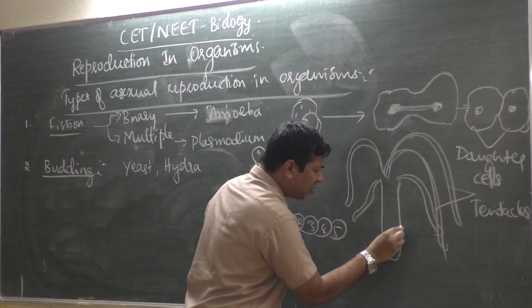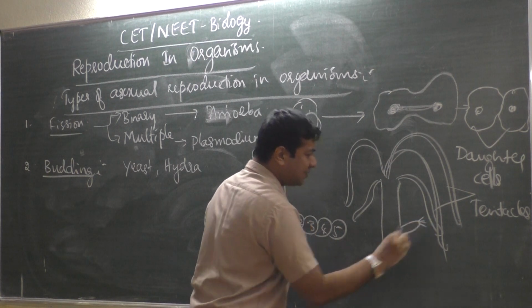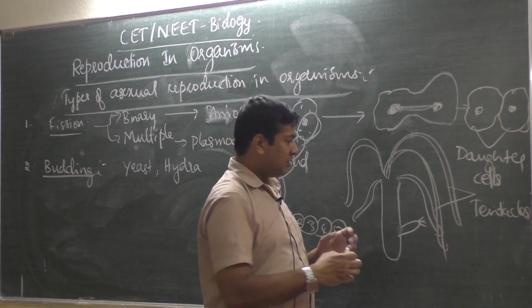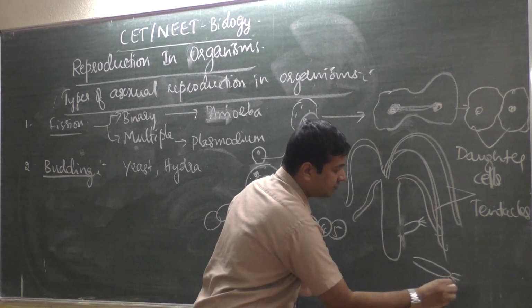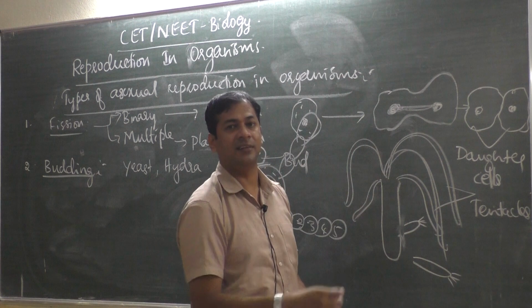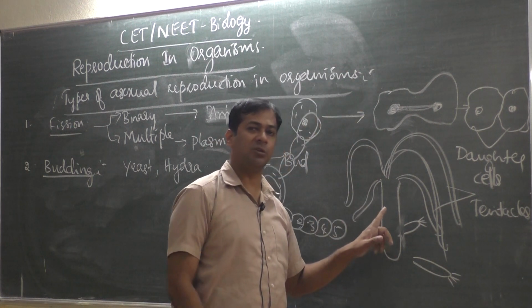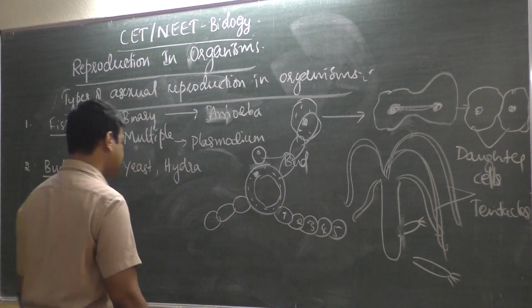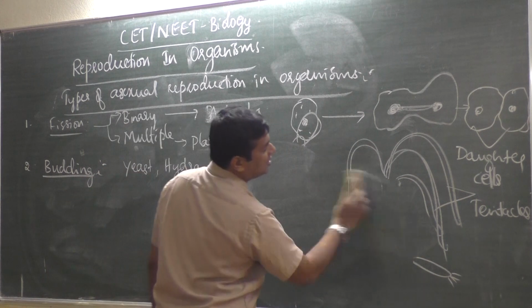A small outgrowth is produced like this, then slowly it produces tentacles, then it will grow, then later it detaches, separates, and it will fall. Then this becomes an entire hydra. Okay, so a bud is nothing but an outgrowth produced by the body. So 2 types of asexual reproduction we saw.